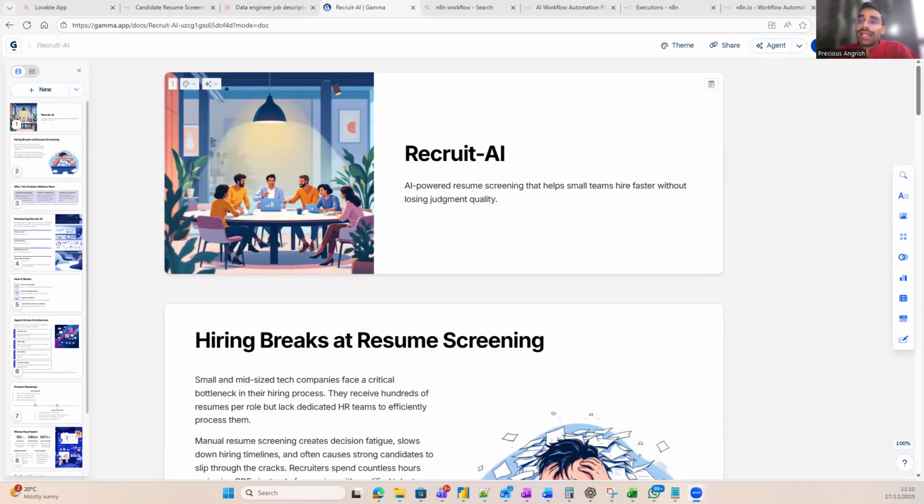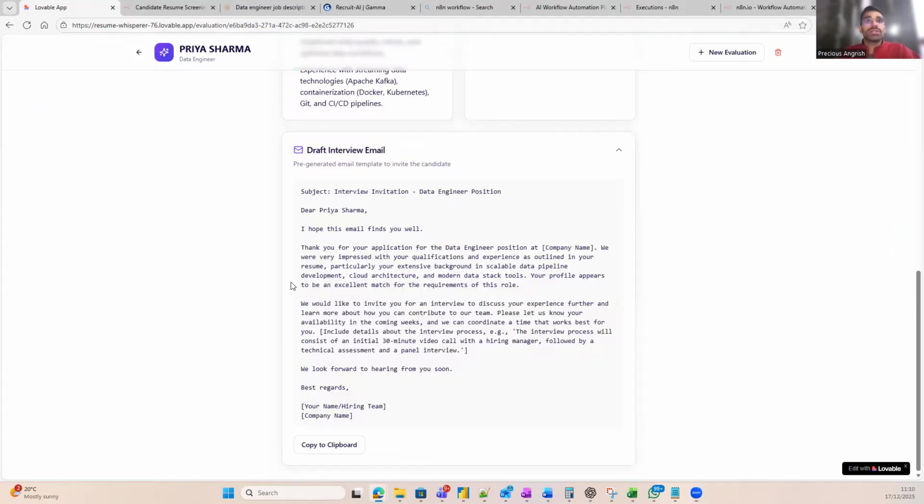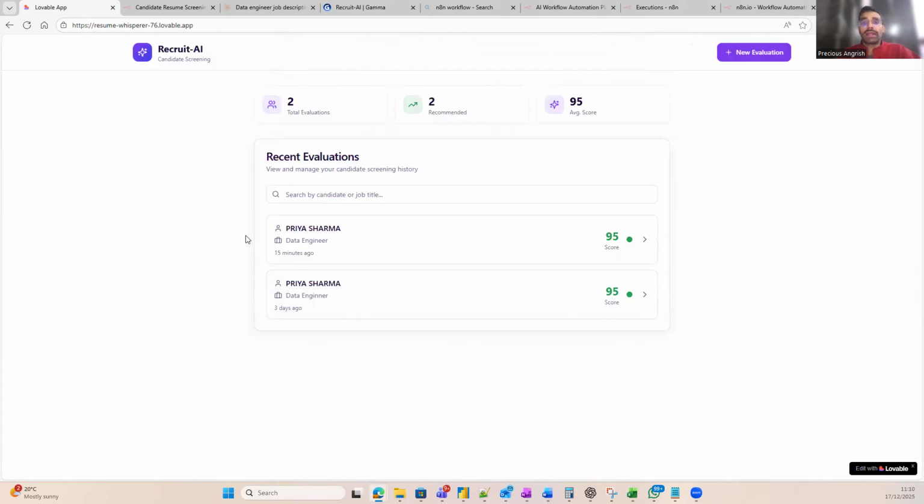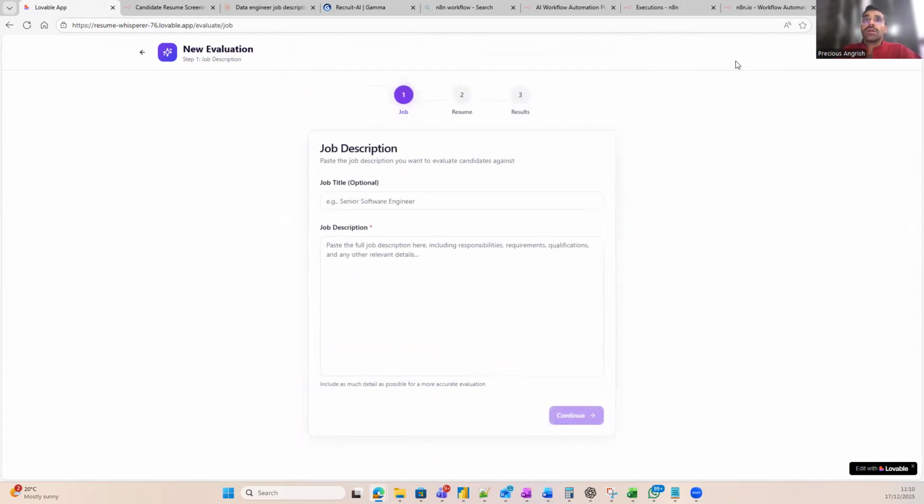Now, let's deep dive into our demo. I'll start with the front end demo. This interface was built using Lovable AI. Let's go back and do it from the very beginning. When Sarah comes into our product, she enters a job title and gives us a job description.